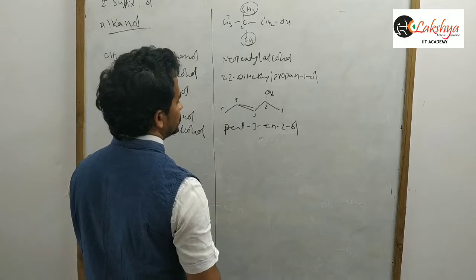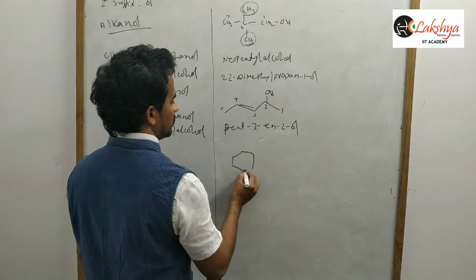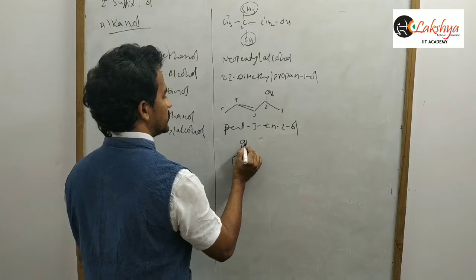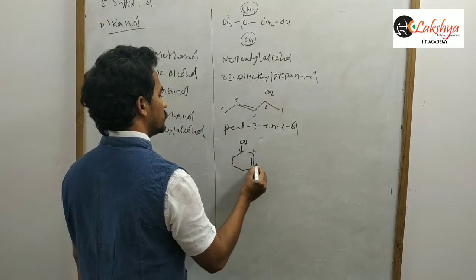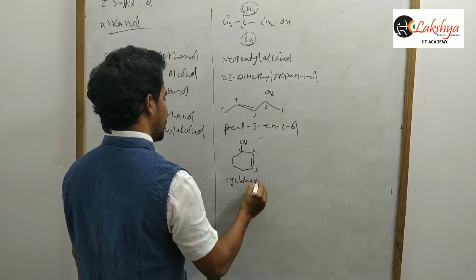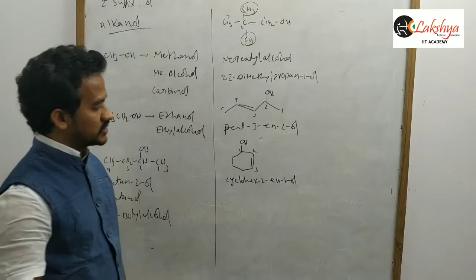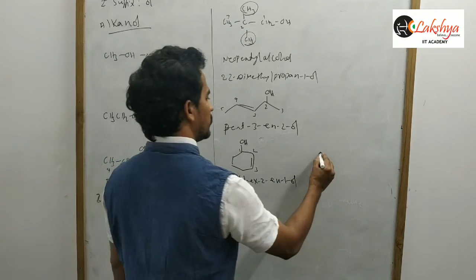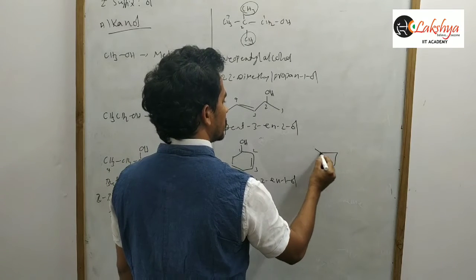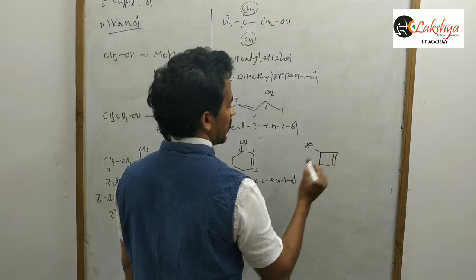And now, let us discuss this one. Double bond and OH. So the functional group gets priority: 1, 2, 3. So cyclohex-2-en-1-ol. First, suppose this one is OH and this is methyl and the double bond.